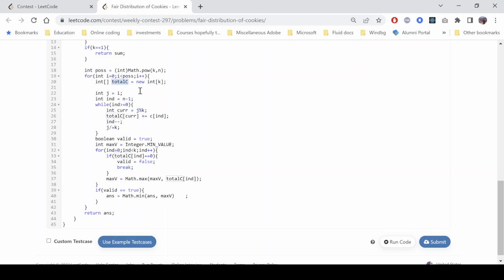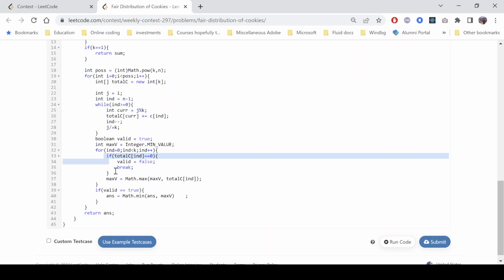And finally, we have a variable that tells whether the current configuration is valid or not. We have a max value, because we need to take out the maximum candies assigned in the current configuration. Now we traverse the configuration. Now if the case comes where a student has zero candies, then it is not a valid configuration, so we just break our loop. However, if this is not the case, we keep on computing the maximum candies assigned to a particular student. Now if it is a valid thing, then we pick out the minimum of that, and finally we return it into the answer. So this is the core. This is the code for this.